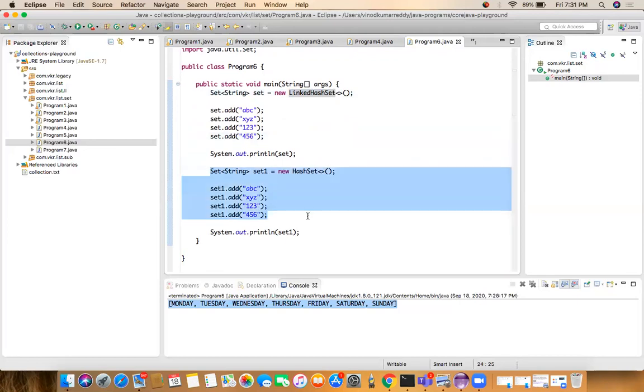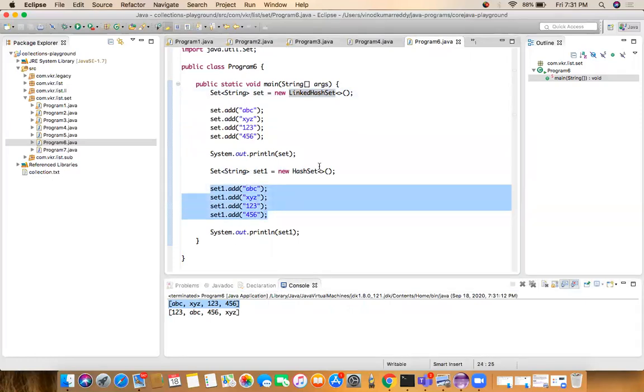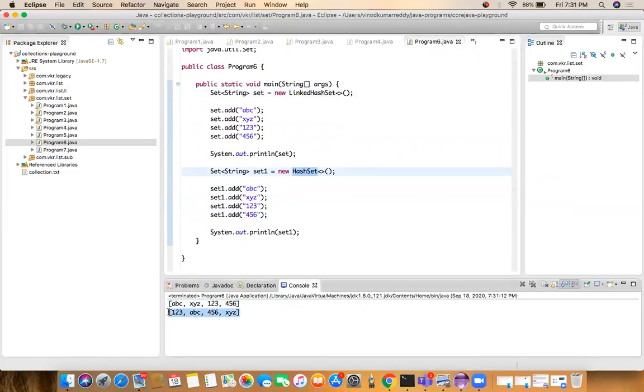By using a HashSet, I am adding the same elements, but it won't give them in order. It will give a different order. We will see the output. Now, the LinkedHashSet gives the order ABC XYZ 1, 2, 3, 4, 5, 6. But the same elements I added to the HashSet, because I have created a HashSet object, so it is not in order. It will give a different order, something like 1, 2, 3 ABC 4, 5, 6 XYZ.